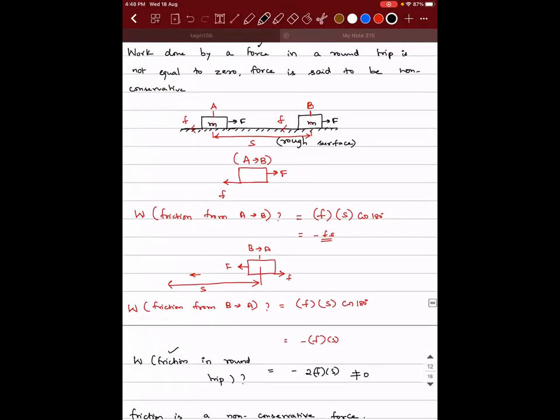Sir, I have a doubt. I don't understand why we are taking displacement as positive in the second case, friction from B to A. I told you yesterday itself, no. Whenever work is being done, you will write the magnitudes of force and displacement, because the angle will take care of the positive and negative sign. Okay, sir. Right, make a note of it.